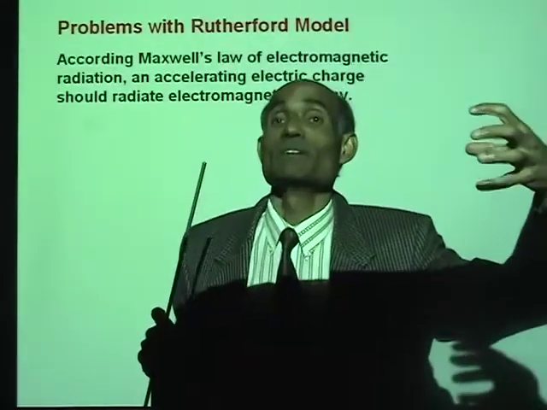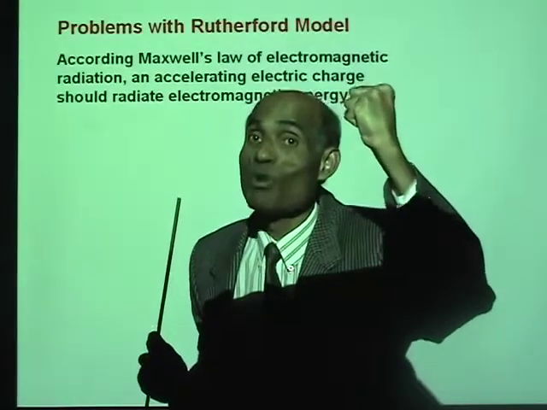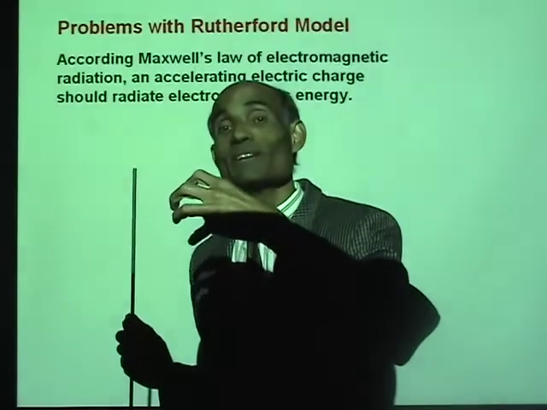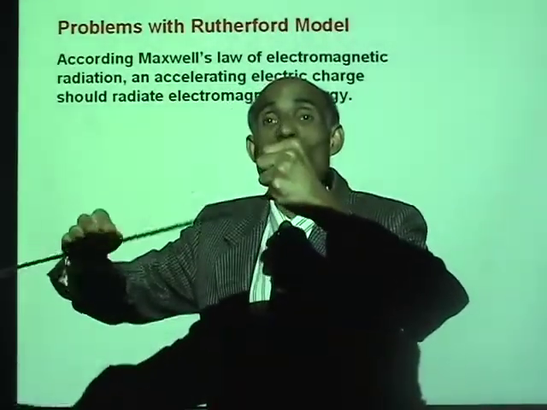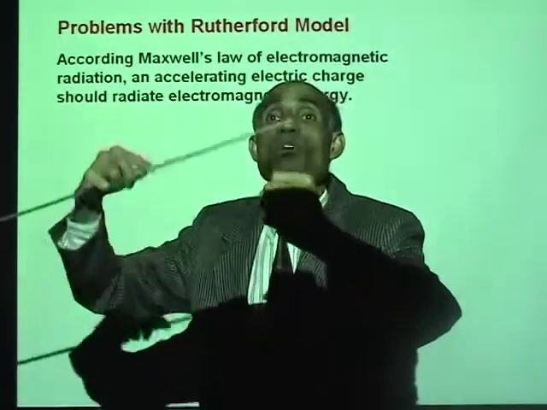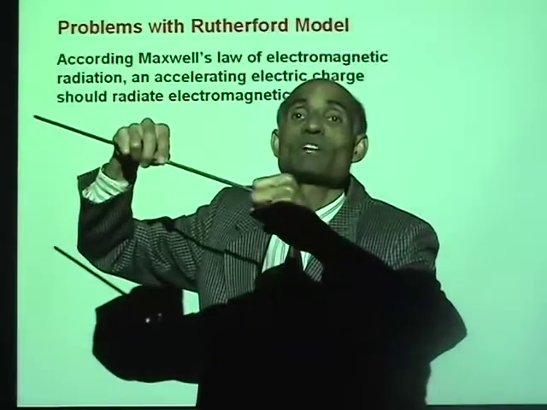It has a motion. Now what happens all of a sudden if the moon stops moving? It will simply fall into the earth. In the same way, an electron moving around the nucleus, if it loses energy continuously, it will spiral and spiral and spiral, and it will hit the nucleus.